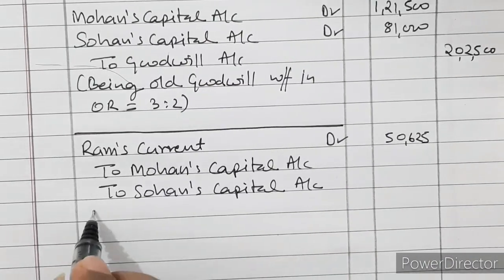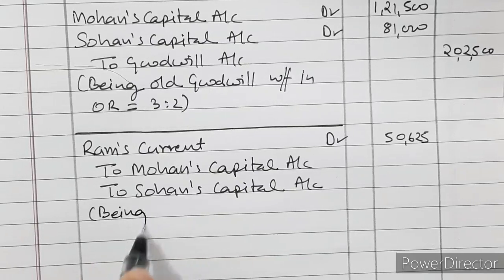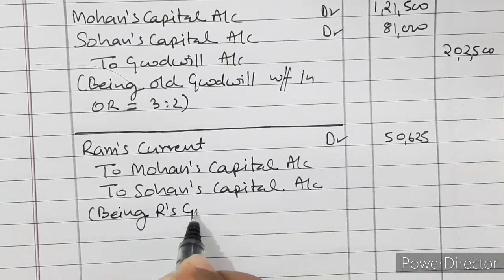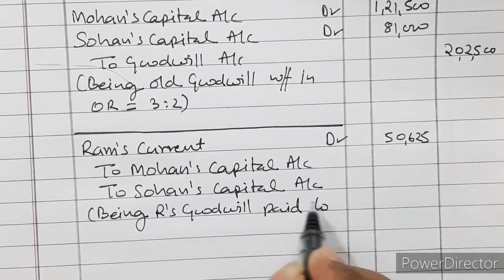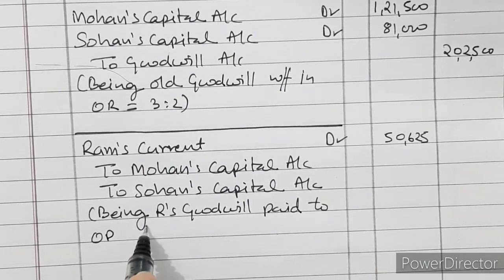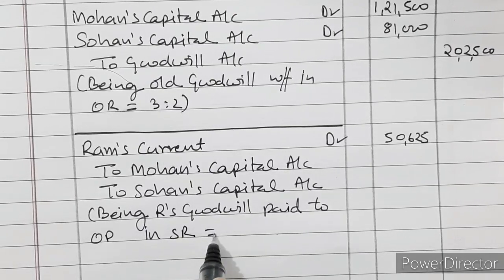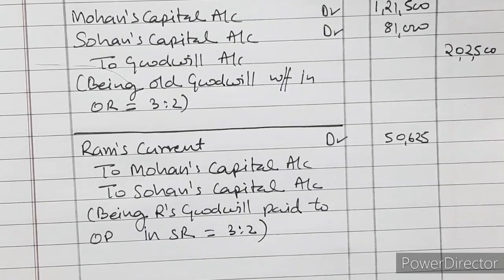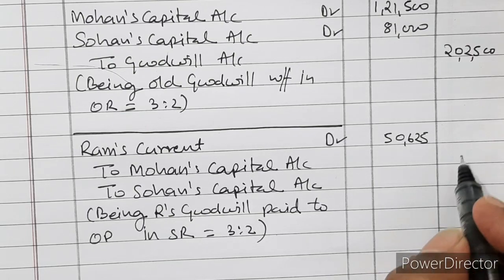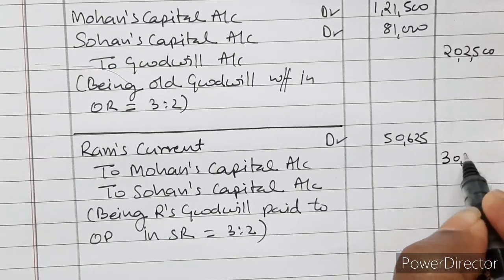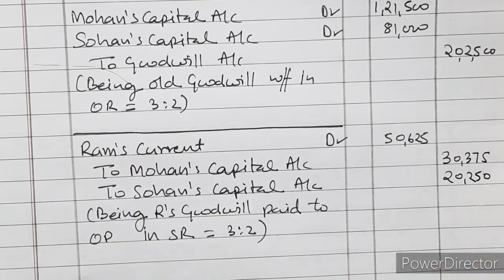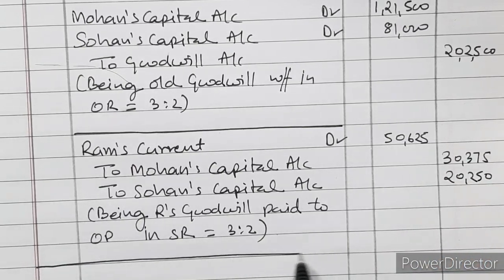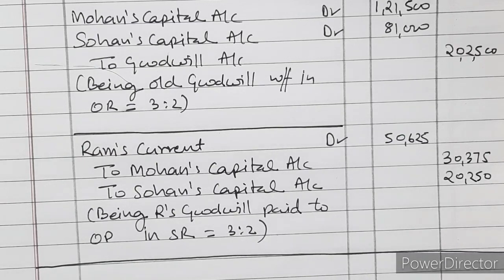$50,625 being Ram's goodwill paid to old partners in sacrificing ratio, which is 3:2. So it will be 30,375 for the first partner and 20,250 for the second partner. That is case A. Now we will see case B.